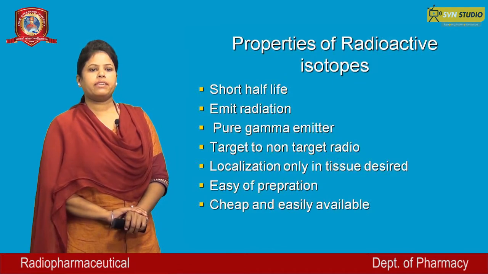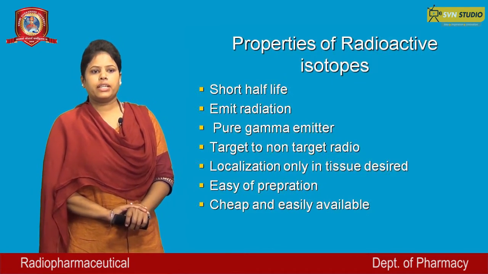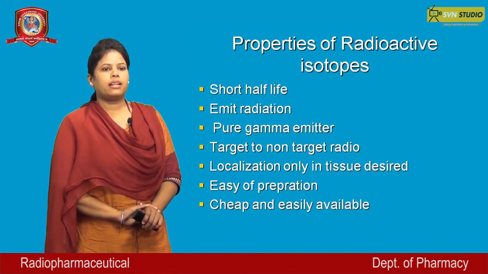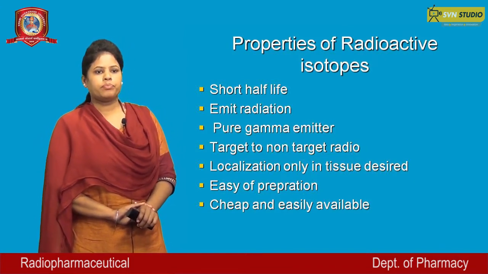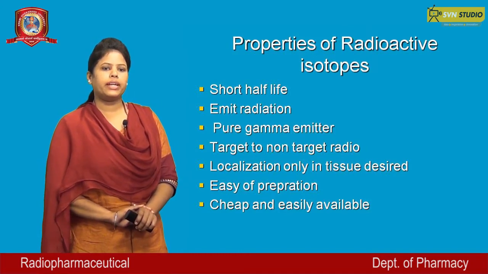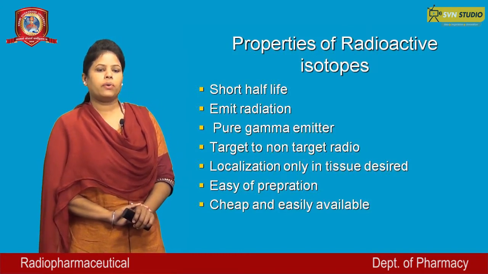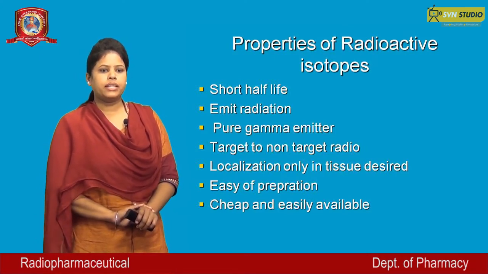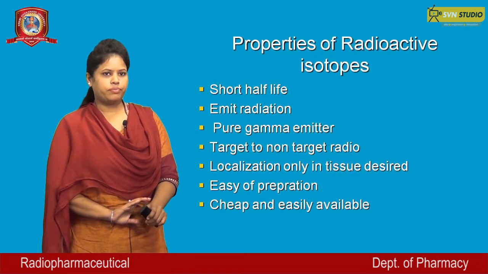Properties of radioactive isotopes. Radioactive isotopes should have some properties like short half-life, emit radiation, pure gamma emitters, target to non-target ratio, localization only into the tissue desired, easy to prepare, cheap and easily available.